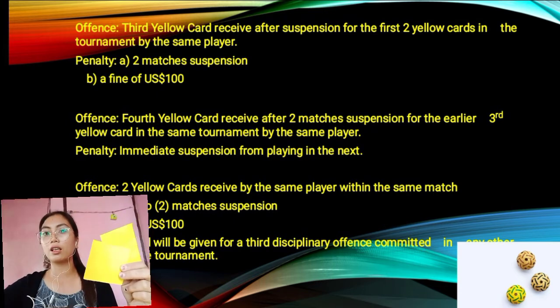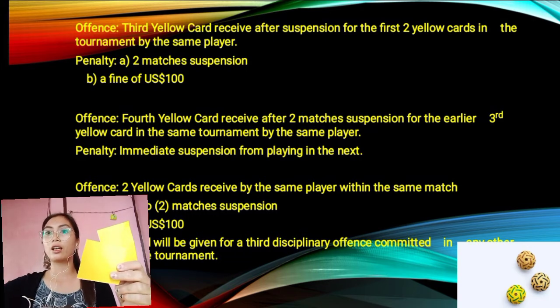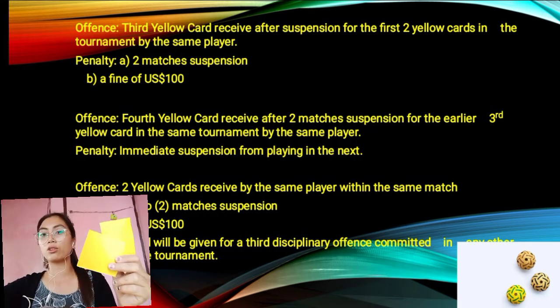The next offense is 2 yellow cards received by the same player in the same match. It means that 2 yellow cards may be awarded to the same player within the same match. The penalty that he may receive is, first, a 2 matches suspension. So there will be another 2 matches suspension. He can't play in the next 2 matches of the game.